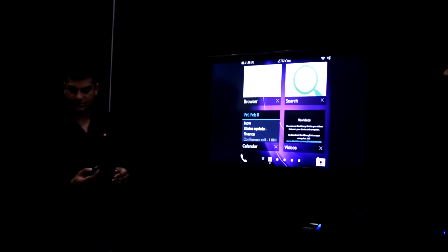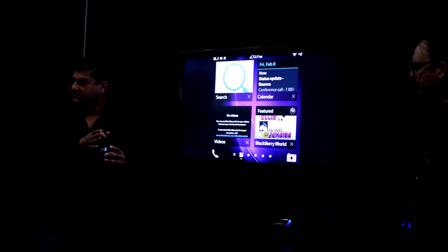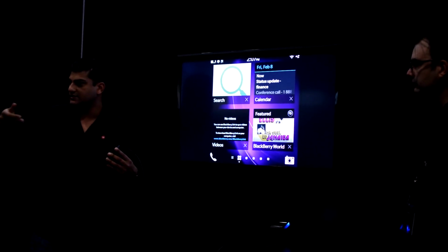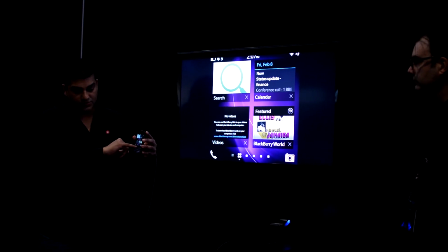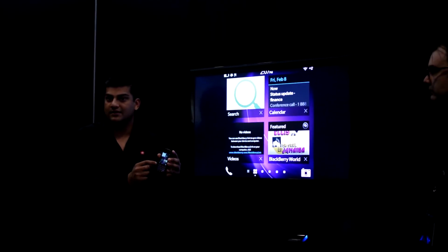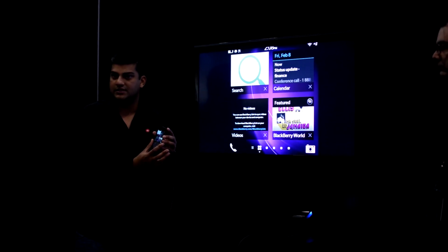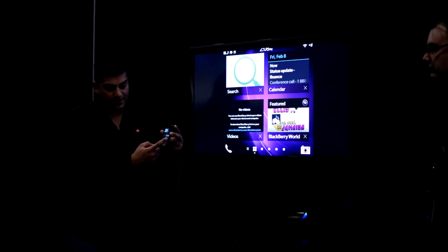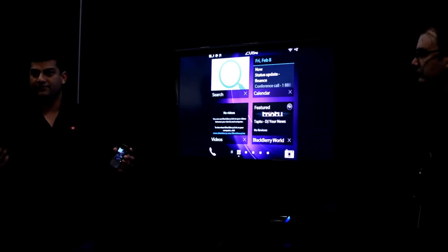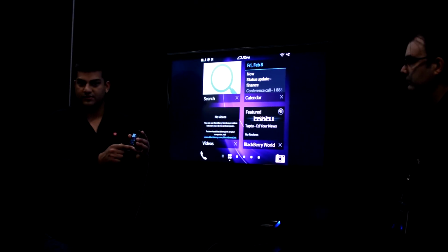Again, the entire thing is gesture-based, and one of the things you'll notice if you use this device is it's still very easy to move from the physical keyboard to the touchscreen. A lot of people are thinking that because we've got a keyboard, you're going to be reaching as you're typing, but you'll notice the screen actually runs all the way down to the very edge. On top of that, this keyboard is straight. That's allowed us to get keys 3% larger than previous BlackBerry, so it's actually our largest keyboard today. We've also managed to run the keys right to the edge of the device. If you look at a Bold 9900 or a previous physical keyboard product, you'll notice there's always a little inlay. These keys are running right to the edge.